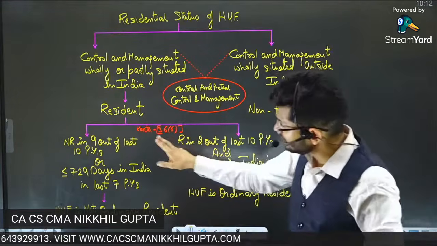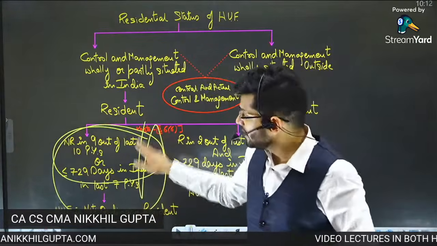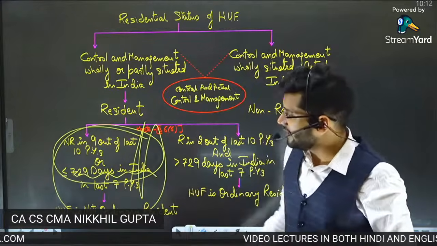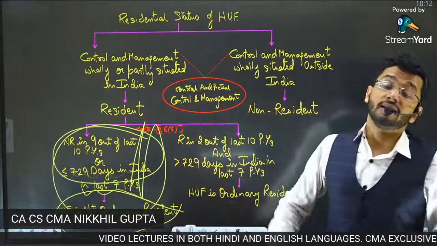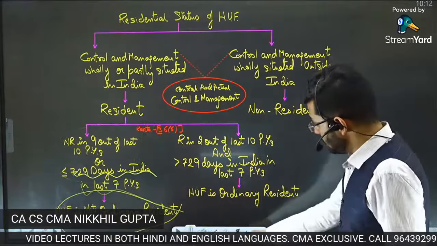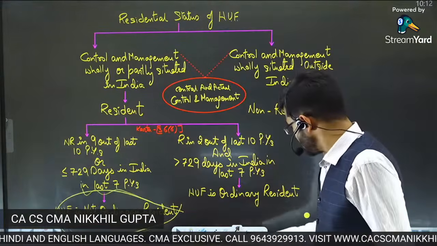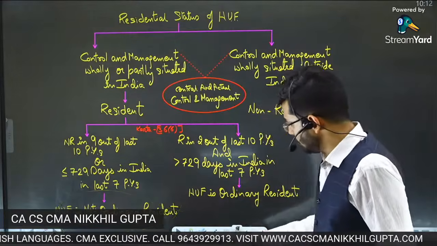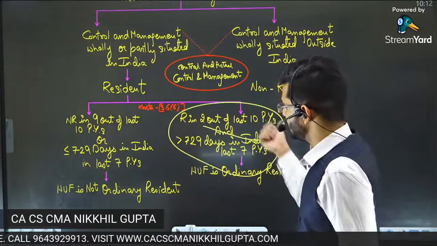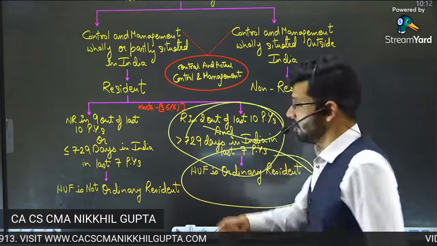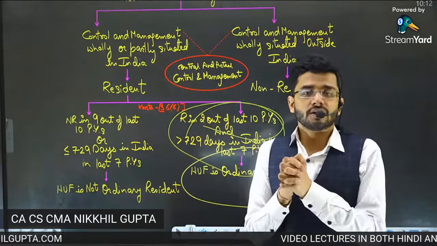So if Karta was not in India for 9 years out of 10 years and he was in India for less than 729 days, we will say that HUF is a not ordinary resident. And if the Karta was in India for 729 days or more and was a resident in 2 out of 10 preceding years, then we will say HUF is an ordinary resident. So these two conditions will determine the residential status of HUF.